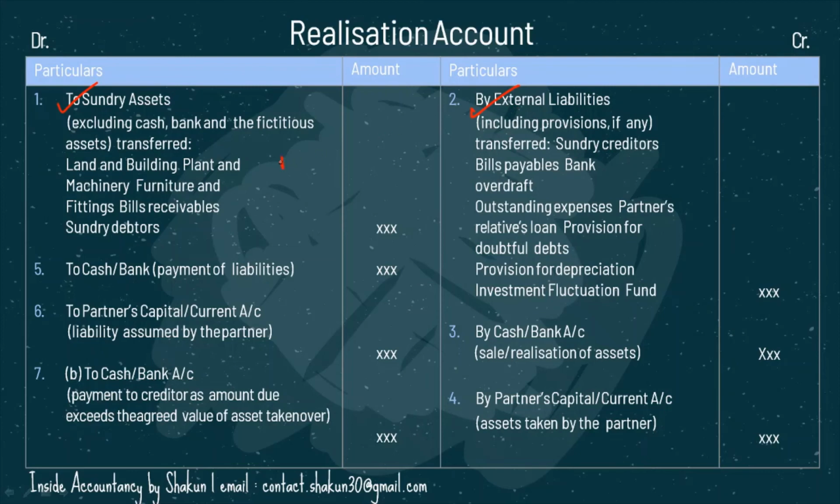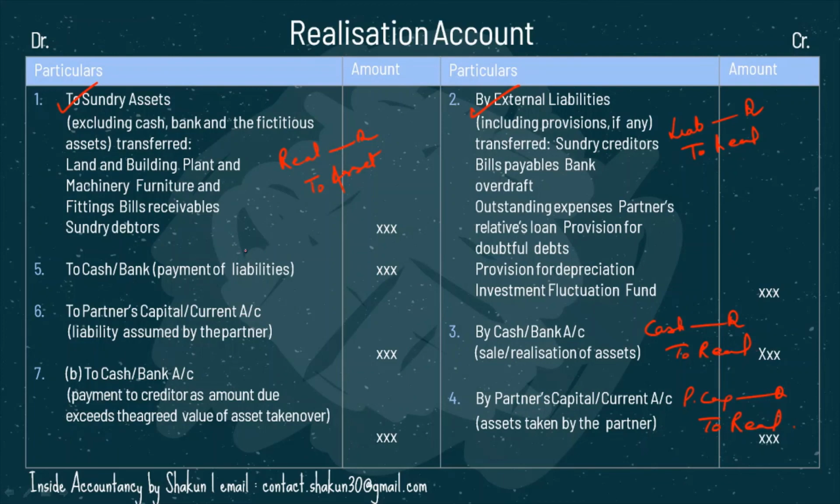So this entry was realization account DR to the assets. So it has been posted on the debit side. This was liability account DR to realization. So this has been posted on the credit side. So all the liabilities are transferred the way I explained in the previous video in the examples. Then after that, we start realizing our assets. Okay. So by cash or bank, which entry is this? When we realize assets, means cash is coming in. So cash account DR to realization. So this entry is posted on the credit side. Or when an asset is taken over by a partner, that is partner's capital account DR to realization. Again, this entry is posted on the credit side.